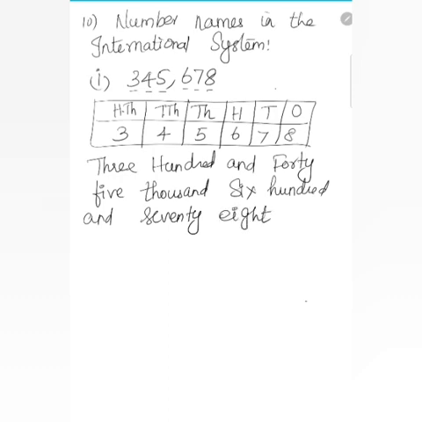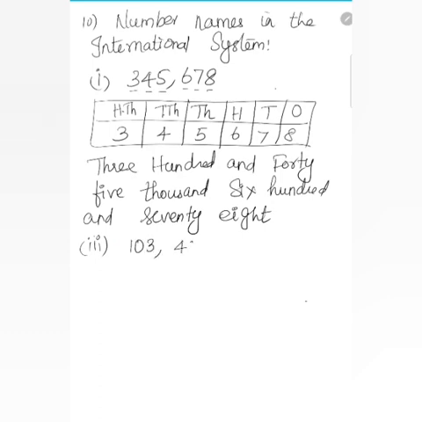So 345,678. Okay, the second subdivision is your homework. I'll do the third sum.